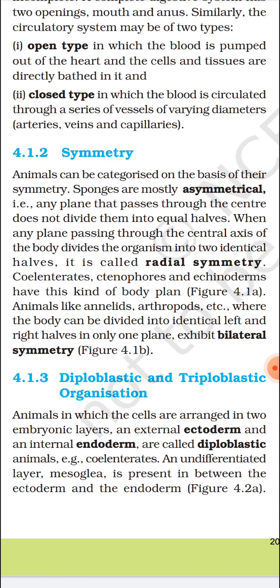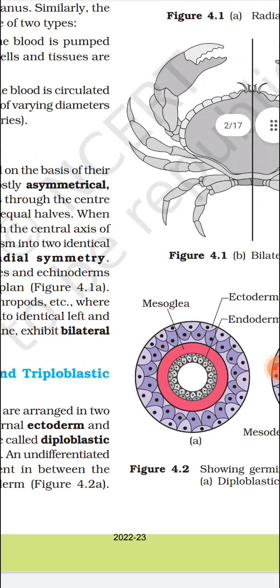What is asymmetrical? Asymmetrical is a situation when no plane passing through can divide the body of the animal into equal halves. It may divide, but it should divide into equal halves, and if it cannot do that, then it is asymmetrical.